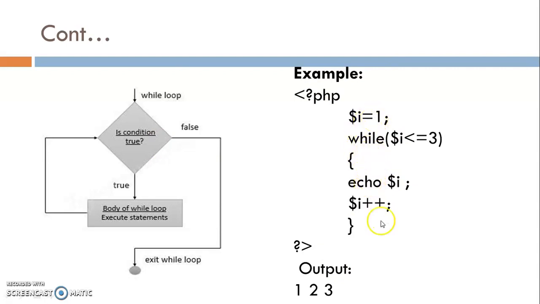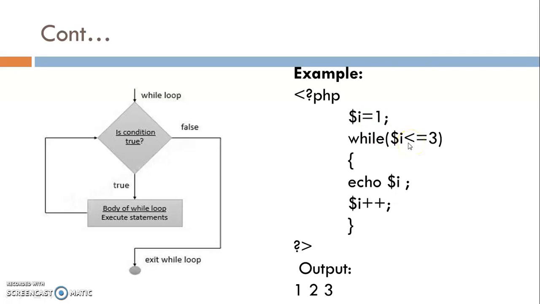So I want to start the loop from initial value 1. So I declare one variable $i equal to 1. This statement is called initialization statement. Then I write the while loop, and in bracket I write condition.